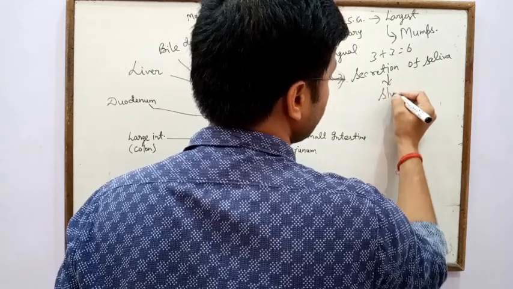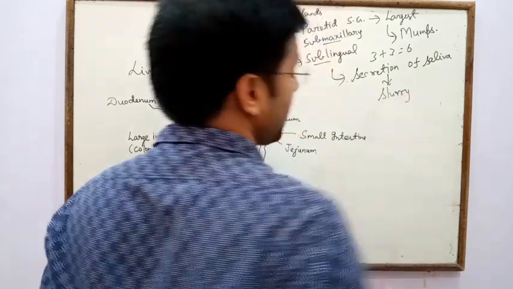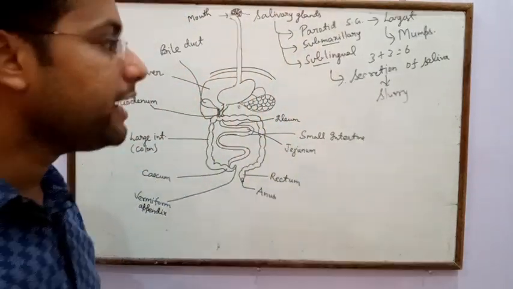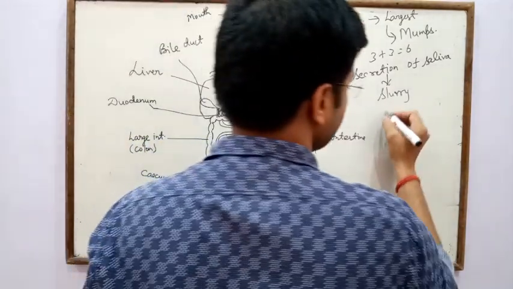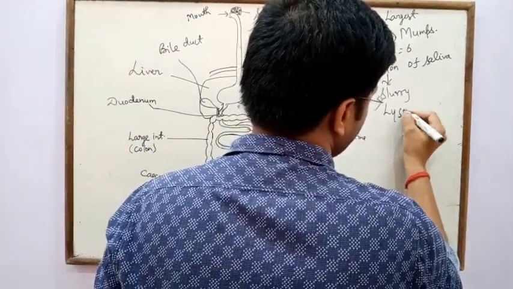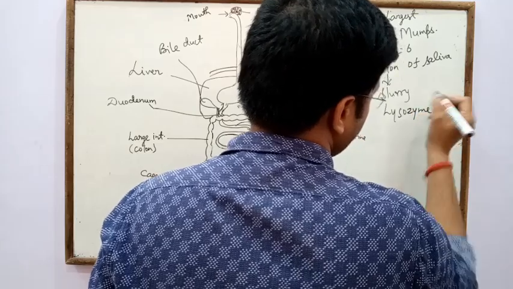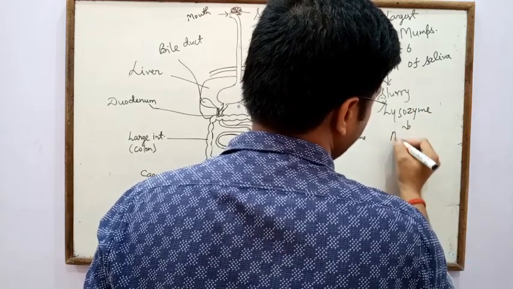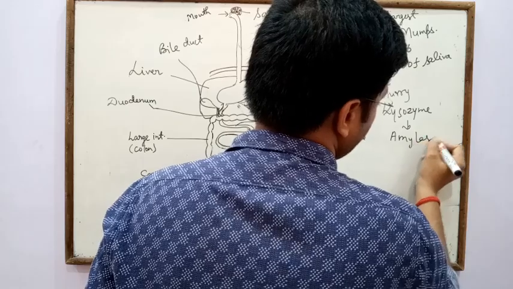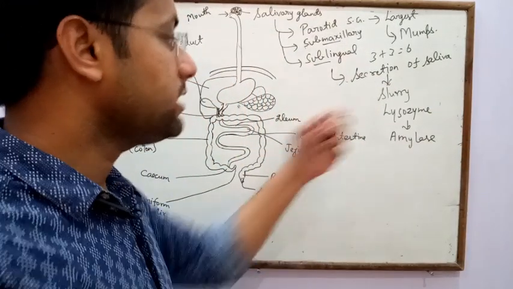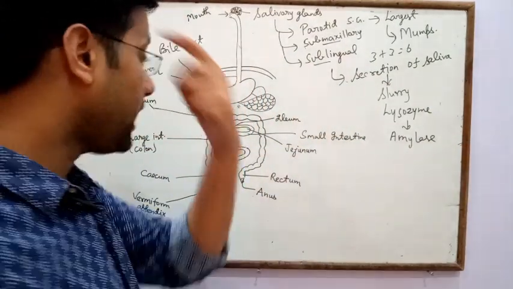It forms the food into slurry form, and saliva contains different digestive enzymes, that is lysozyme and salivary amylase. Both are the main enzymes of saliva.